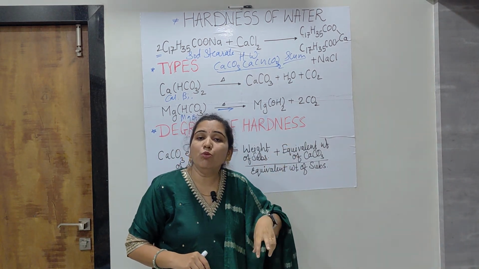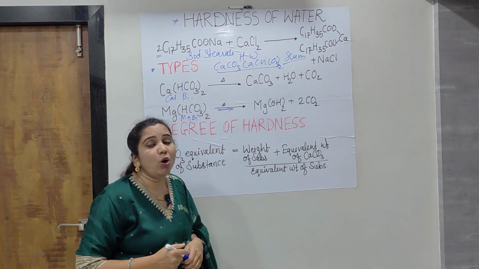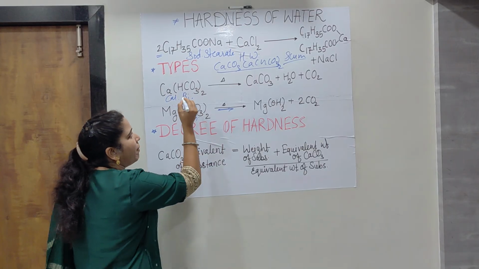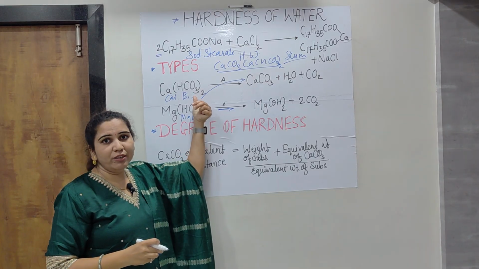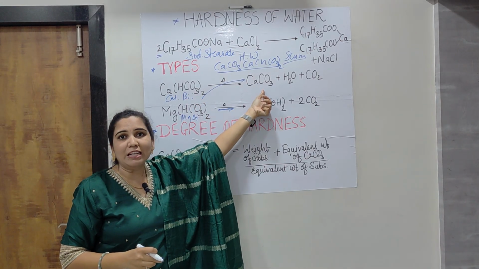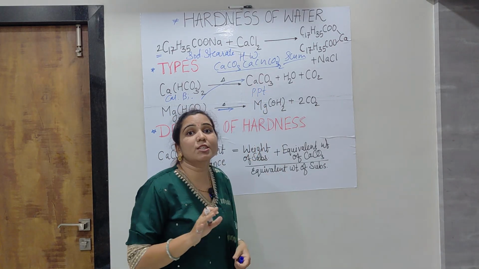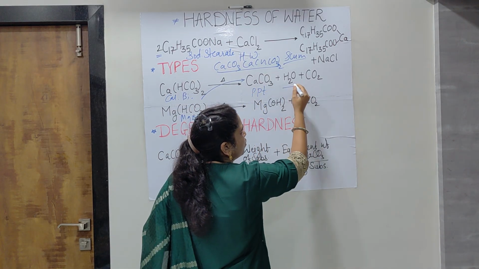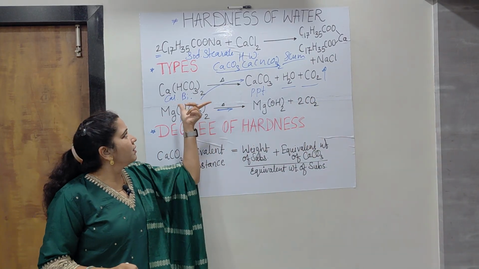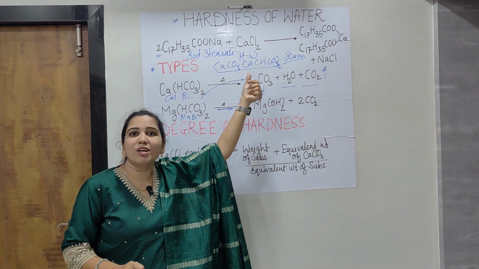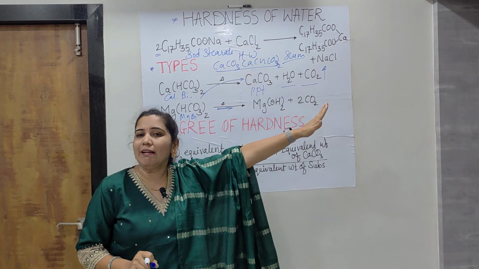Just take it aside and then carry out its filtration, so that the salts which reappeared get removed. Now how are the salts reappeared? Bicarbonates are getting converted into carbonates. For example, calcium bicarbonate is converted into calcium carbonate, and this calcium carbonate is in the form of precipitate, that means in the solid state, and with it H2O is formed, which will be there as clean water, and carbon dioxide gas will also be removed. So in this way, these bicarbonates are converted into carbonates, which are precipitates and can be removed easily by the process of filtration. And in this way, we can get very clean and clear water.